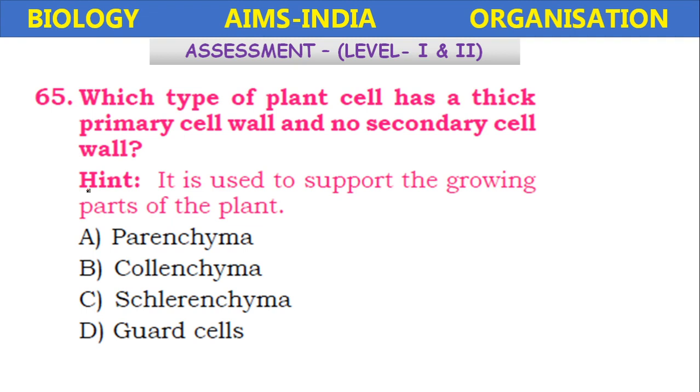Which type of plant cells has a thick primary cell wall and no secondary cell wall? Only primary cell wall but no secondary cell wall. It is used to support the growing part of the plant. Parenchyma, collenchyma, sclerenchyma, guard cells. Thick primary wall is present in the collenchyma.